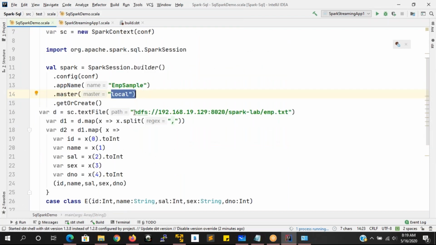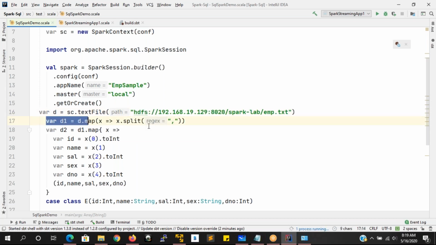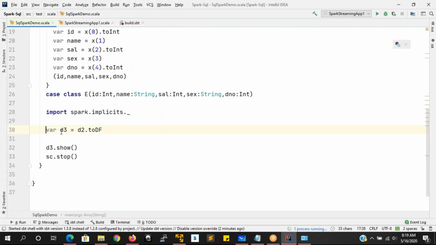And here I am reading the data from this location, sc.textFile. From this location, I'm reading the data, and then I'm going to apply some processing on it. This is the location where emp.txt is there, and I'm converting into ID, name, salary, and making it into the case class object, and then converting into the data frame object. So once the data frame object is there, on top of it you can see anything.